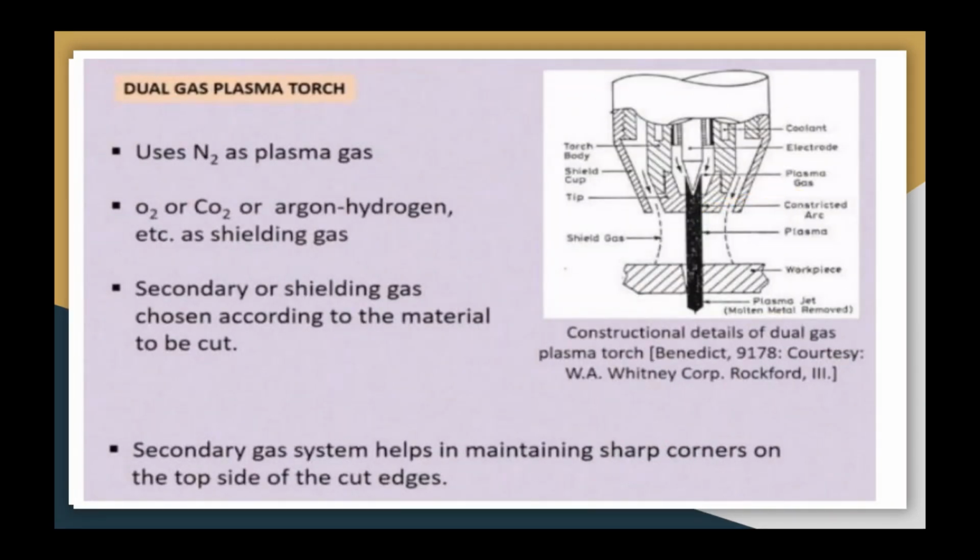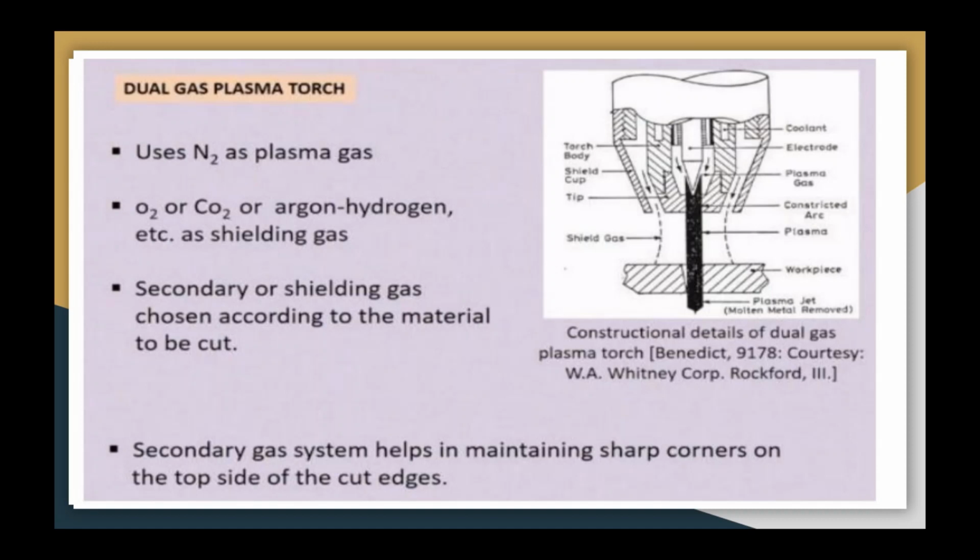Now third is dual gas system or dual gas plasma torch, which uses one gas, that is nitrogen, as a plasma gas, while another gas as a shielding gas. So you can use oxygen or carbon dioxide or argon, hydrogen, etc. Secondary or shielding gas is chosen according to the material to be cut.